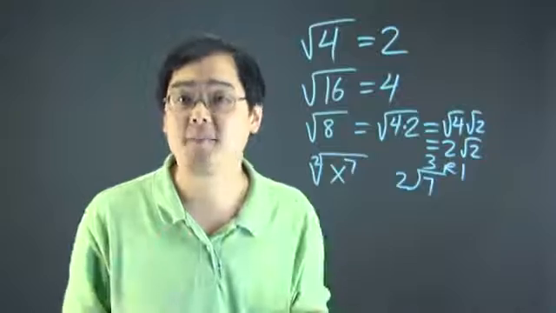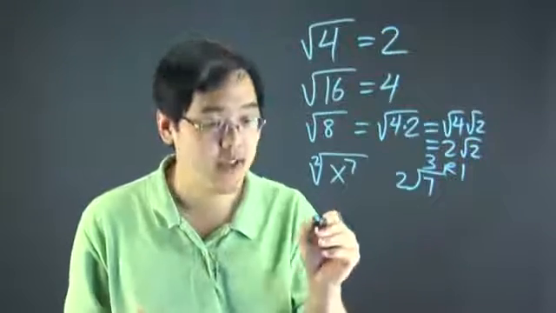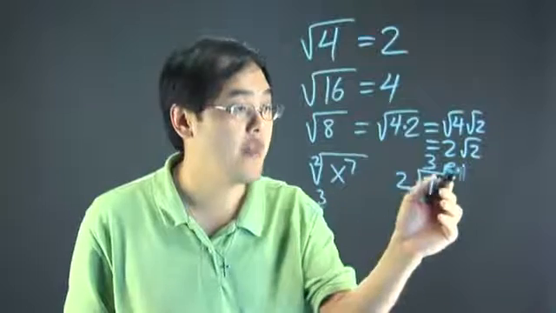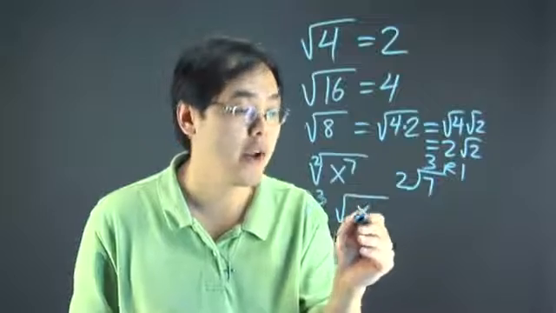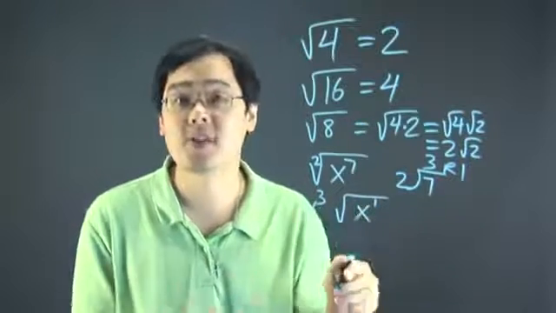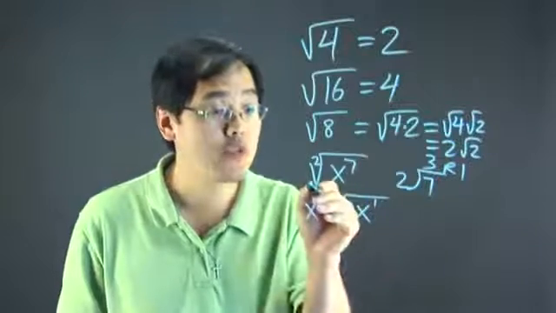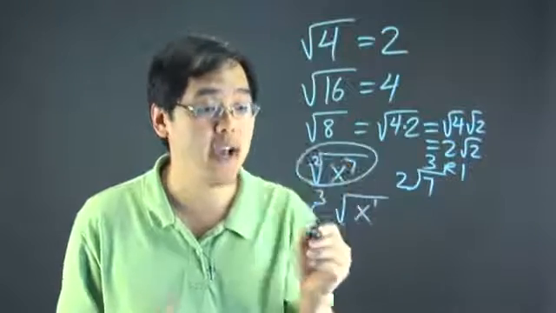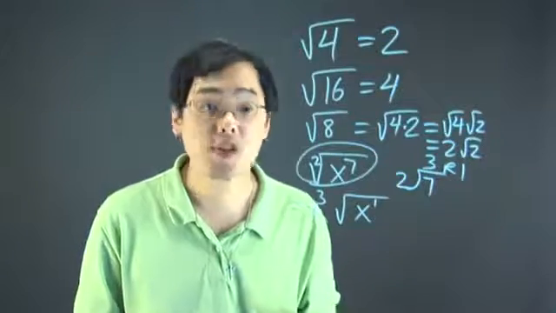Now, the fascinating part about this is the 3 gives you the exponent for x that goes outside the radical, and the remainder is the exponent of x that stays in the radical. I will just put x to the first as demonstration, even though it's not normally written. So believe it or not, the square root of x to the 7th is equal to x cubed square root of x. Now, let's talk about how to evaluate this using cube roots.